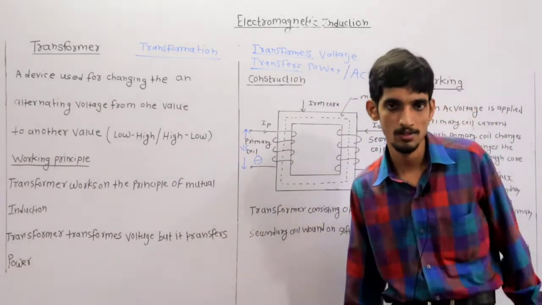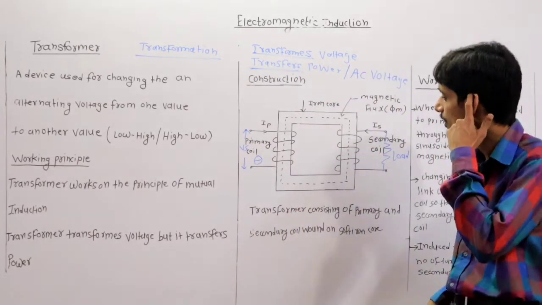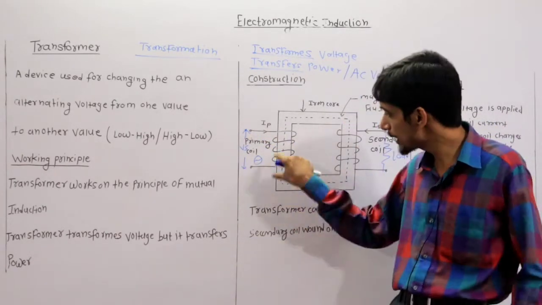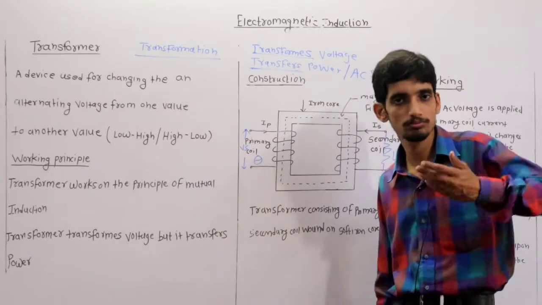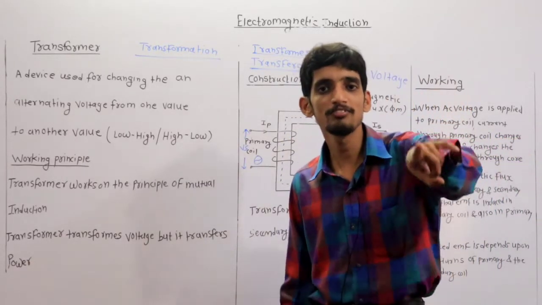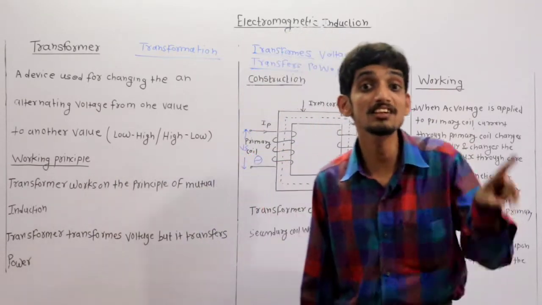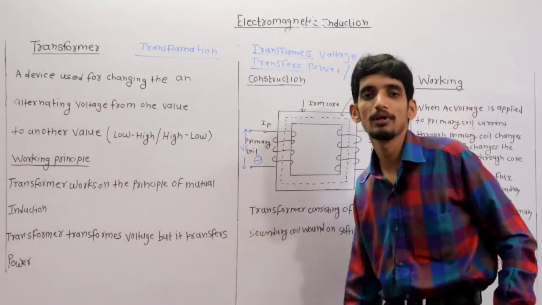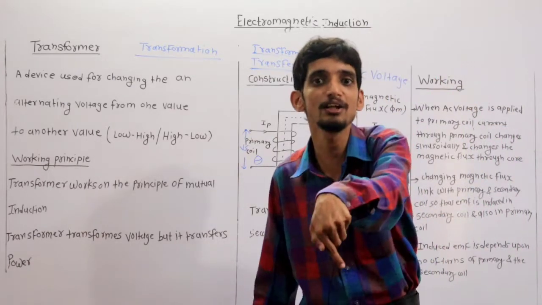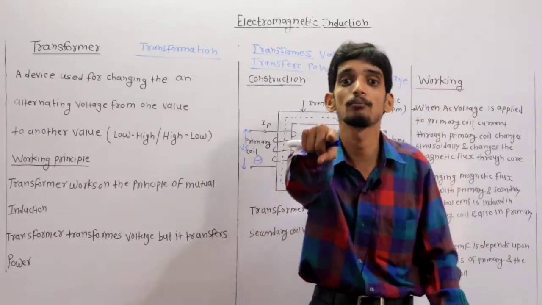Clear? Okay. Now listen here. As the primary winding is connected to the AC voltage, definitely there will be flow of current in that winding, and that current is called the primary current in the transformer. The current flowing through the primary winding is called primary current.